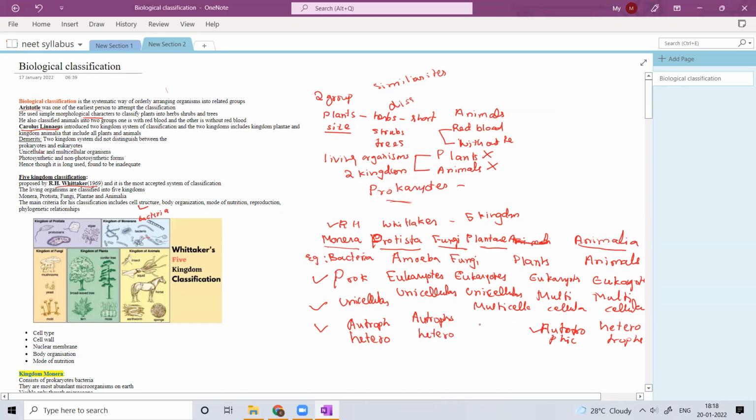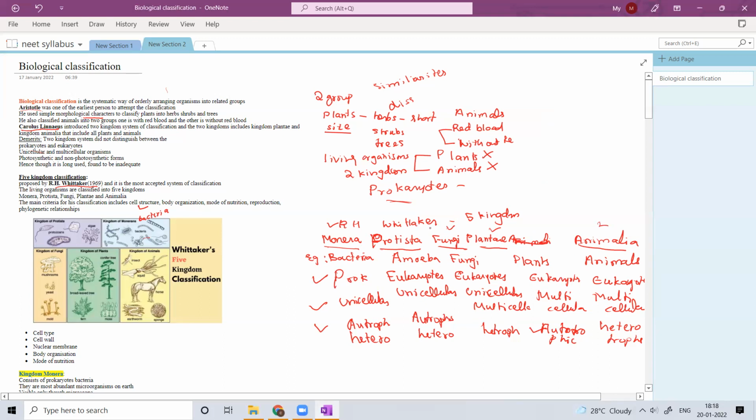But all fungi are heterotrophs and all animals are also heterotrophs. So under Monera, you can find the bacteria, which are prokaryotes. Under Protista, you can find eukaryotes but unicellular. From fungi onwards, you can see multicellular organisms. So fungi, plants and Animalia all contain multicellular organisms.